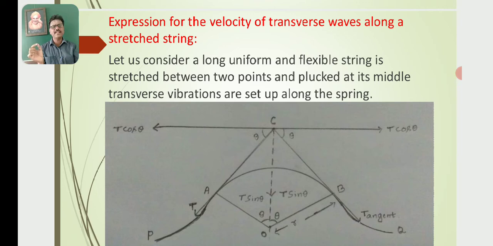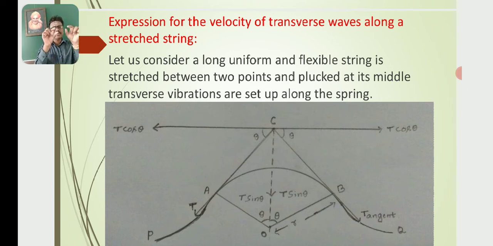Then again draw lines from points A and B; they will meet at a point O, where O is the center of curvature, or the center of the imaginary circle drawn with respect to AB. OA and OB are called radius vectors, or the radius of curvature.